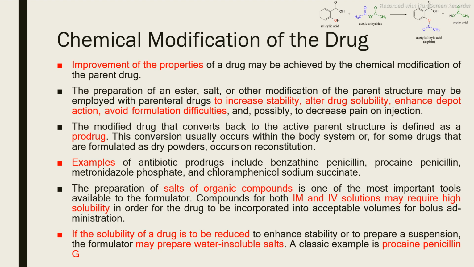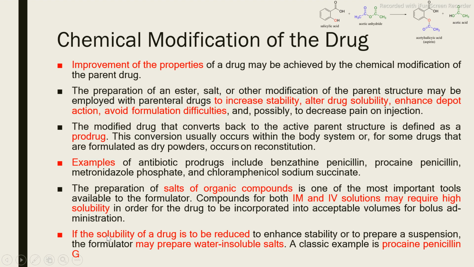And if the solubility of a drug is to be reduced, we may prepare a water insoluble salt. As we discussed, why reduce the solubility? Generally, we try to increase the solubility of a drug so that it will be rapidly absorbed and show its therapeutic effect. But there are some drugs in which we try to reduce the solubility. Why?